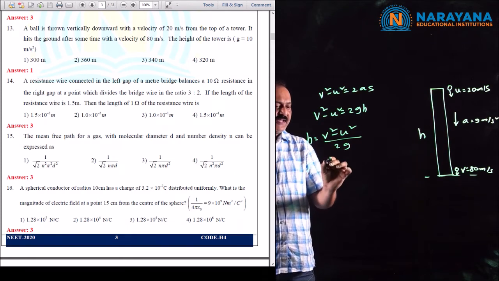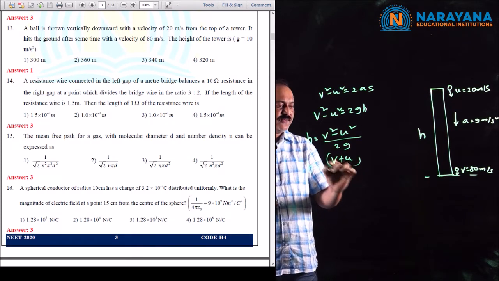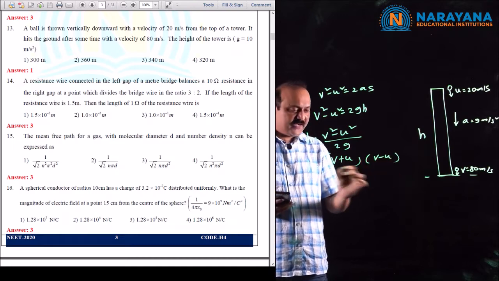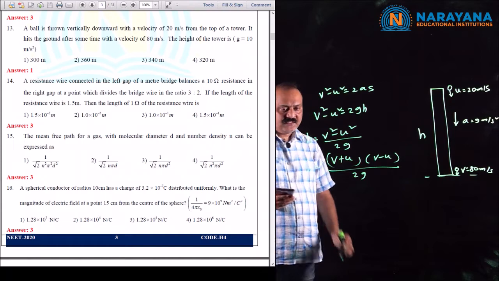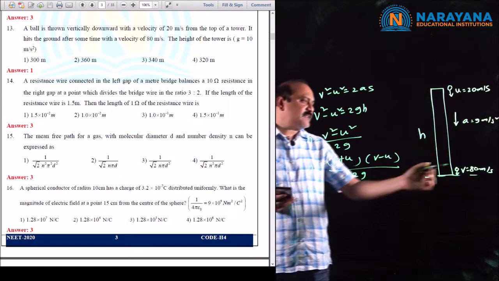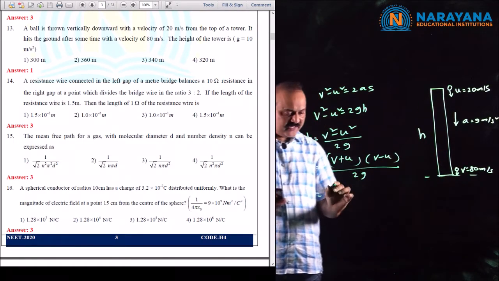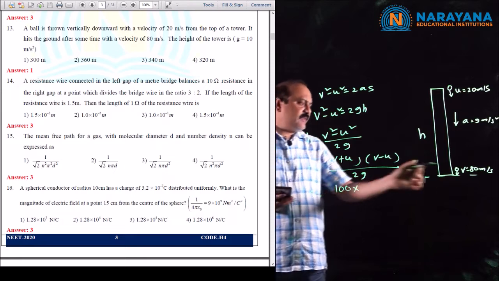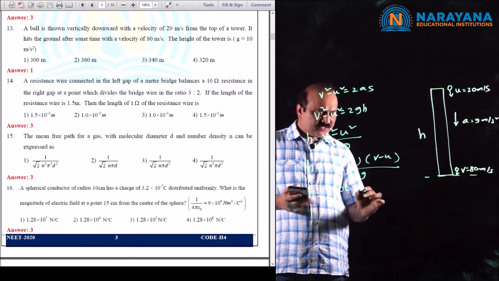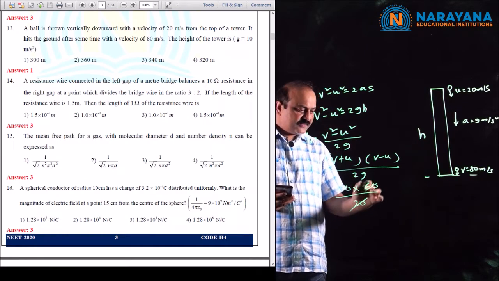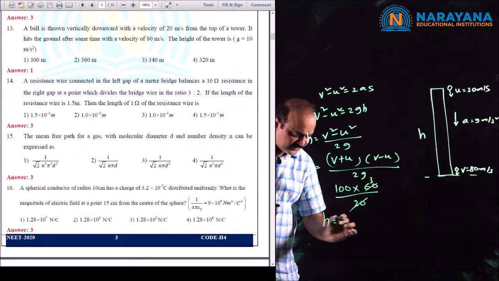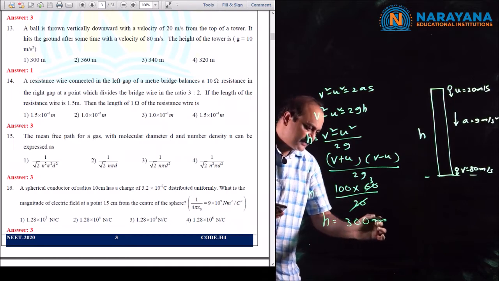This can be written as (v plus u) into (v minus u) by 2g, a square minus b square. So h is equal to v plus u, that is 80 plus 20, 100, v minus u is 80 minus 20, that is 60, by 2g, 20. So 3 times 100, the height of the tower is equal to 300 meters.